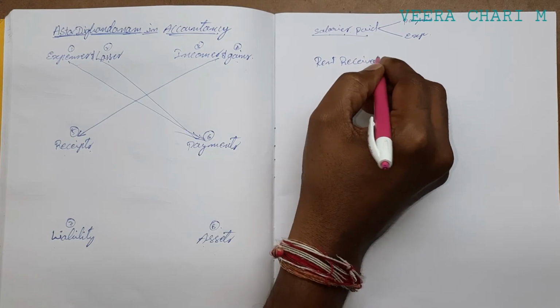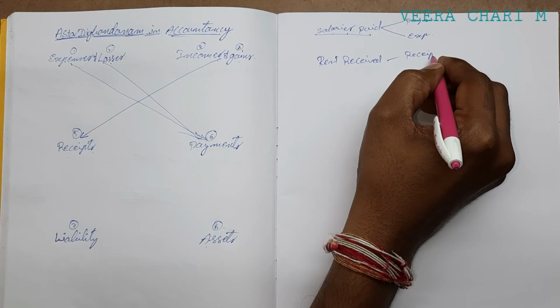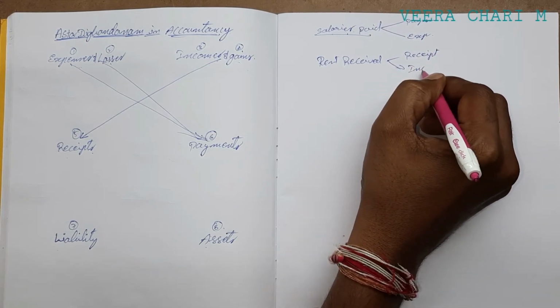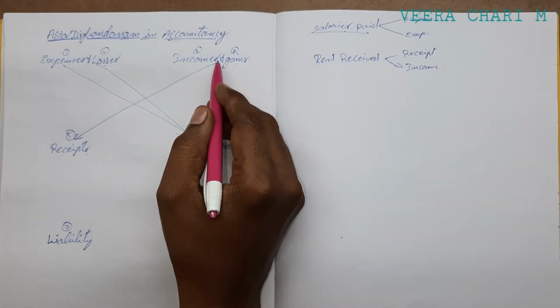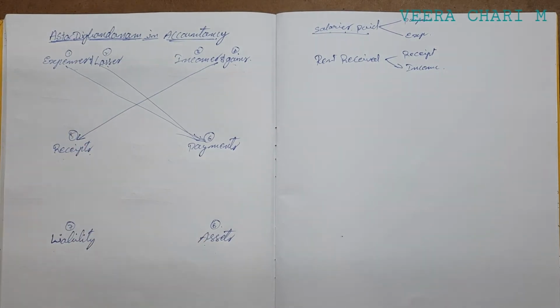Rent received has one aspect that is receipt, and another aspect that is income, that is rent received account. So incomes are connected to receipts.